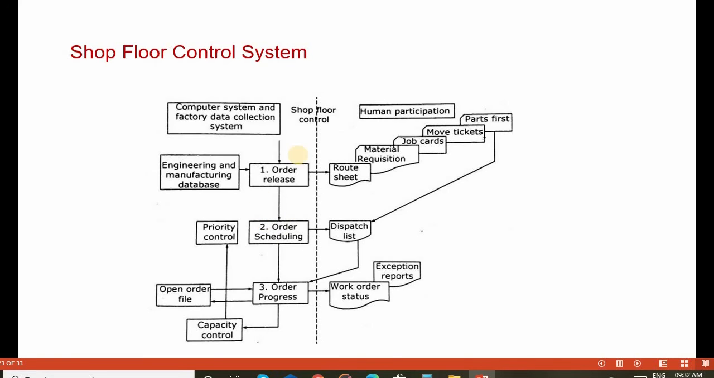Order scheduling is mainly to release the dispatch list for the manufacturing activities. The third process is releasing the order progress, which includes capacity control and the open file order. This information is available in the database systems. Then the work order status and expediting reports are handled by human employees.